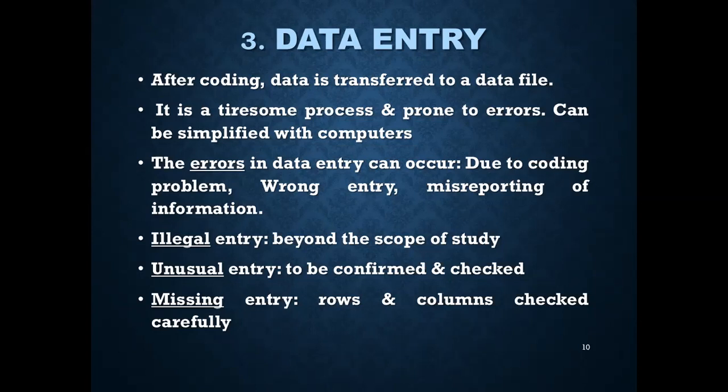The errors in data entry can occur, for example, due to coding problems, wrong entries, or misreporting of the information. Illegal entries, any entry which is beyond the scope of the study. Unusual entry, to be confirmed and then checked. Missing entry, so rows and columns both to be checked carefully to find out the missing entries. And data entry is followed by data verification.